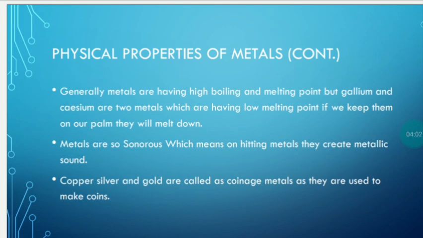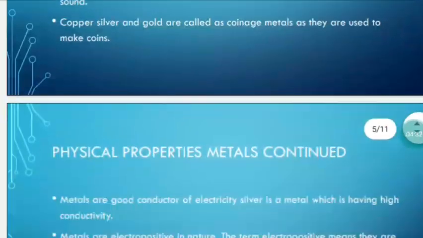There is also a group of metals called coinage metals, and copper, silver and gold are the coinage metals. The meaning of coinage is that these are the metals which can be used to make coins. In ancient times, copper coins, silver coins and gold coins were used by people, but nowadays we are using silver and gold coins.